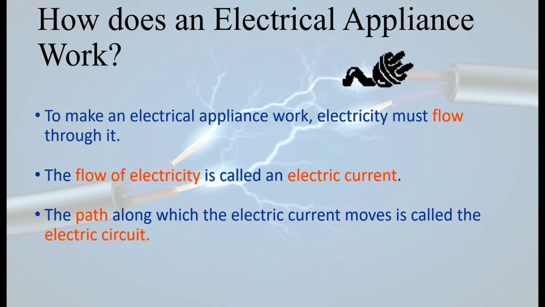Now remember this, when I'm talking about electrical appliances, any electrical appliances, whether it uses the normal electricity that you get from the power supply, or if you are using of say for example the dry batteries or any battery that you are making use of, this will involve electric current flowing through it and it will involve a electric circuit also. ठीक है, तो ये दो चीज important है. So we will be talking about this in a further class.